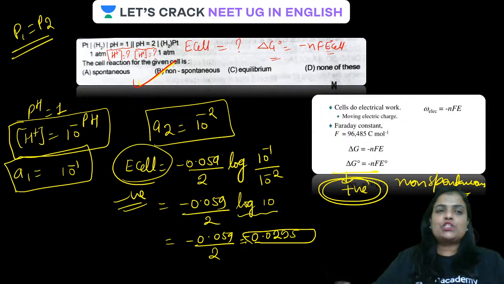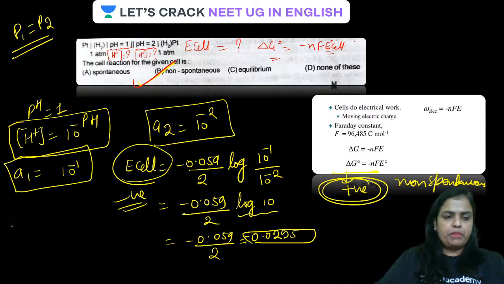Is that clear, guys? For a hydrogen concentration cell, two formulas can be used, but which formula to use depends on the value of pressure or the value of H plus ion concentration. Guys, if P1 and P2 are equal, then this formula will be applied: E cell equals minus 0.059 upon n log A1 upon A2.